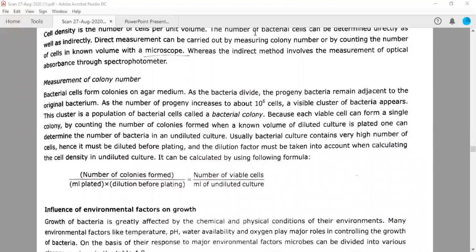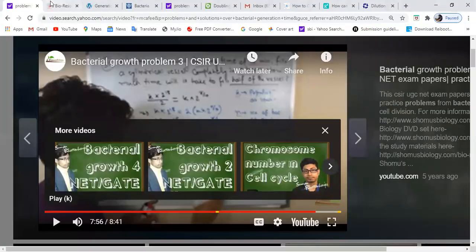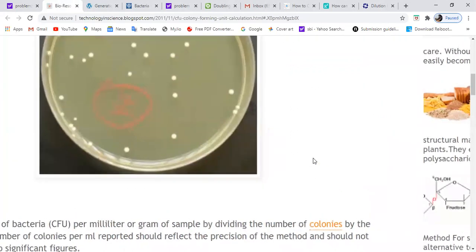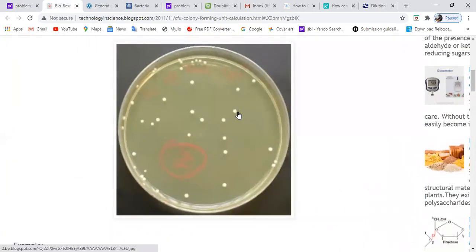Visible colony. Okay, as I'm showing you, here is one plate. Over the plate, you are able to see the colonies, right? Each colony generally has a rough number of 10 to the power 6 cells. Because they are formed from a single cell, this is called CFU, colony forming unit. One cell will continue to divide and grow its cell number by geometrical progression, ultimately forming 10 to the power 6 cells. So it will become a visible cluster of cells called a colony.